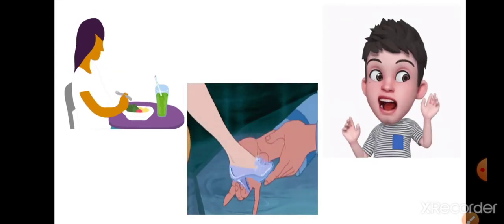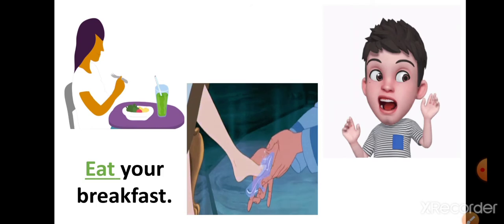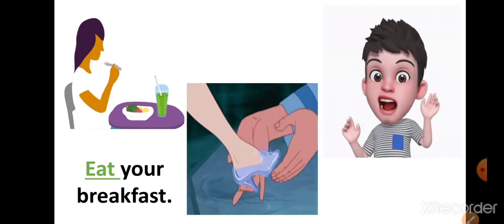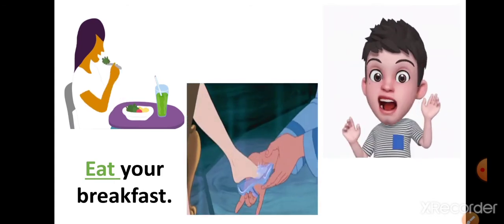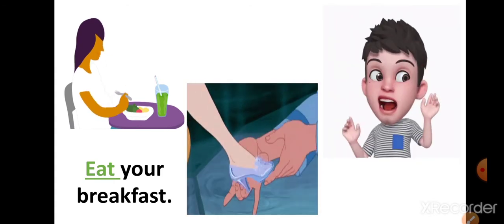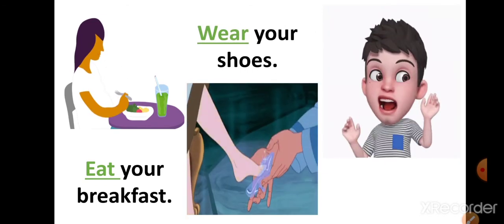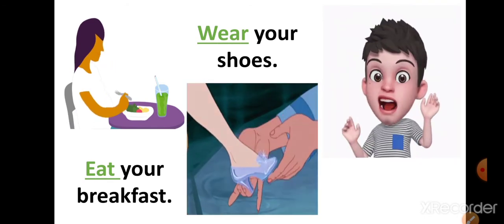Let's see some more examples. Eat your breakfast. We require hand and mouth to eat our breakfast. So physically we are getting involved. The word eat is a physical verb. Wear your shoes. We are taking help of our hands and legs.